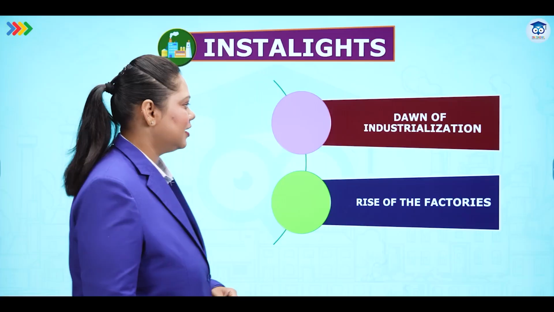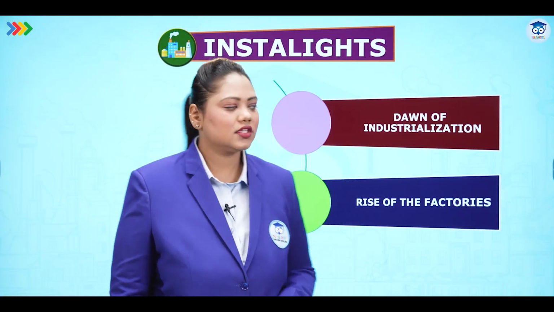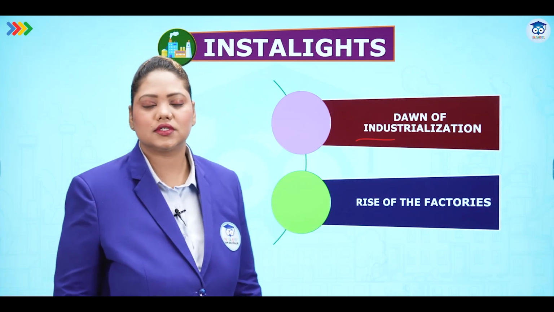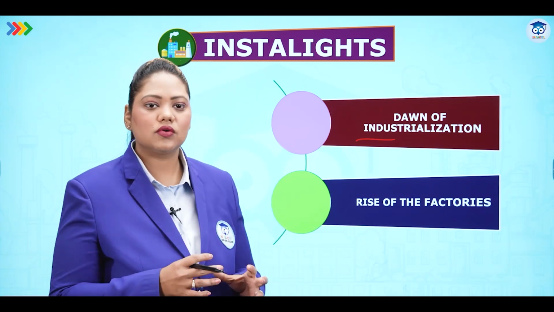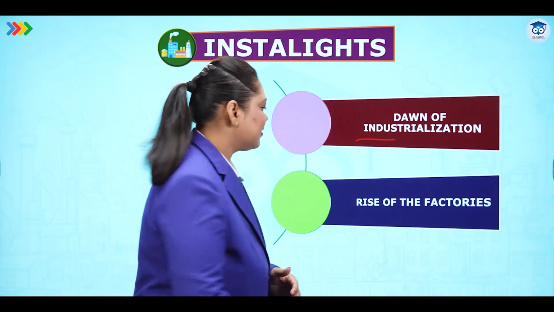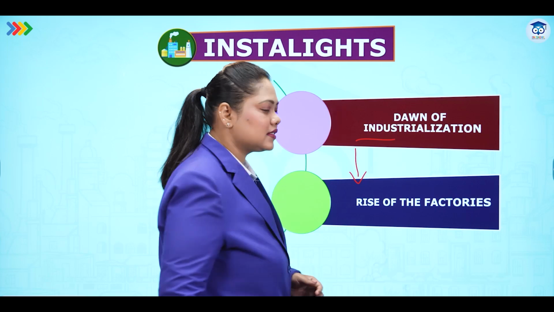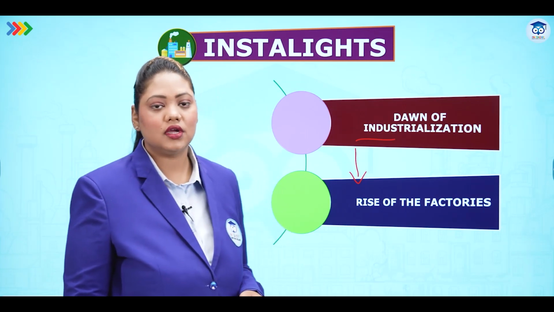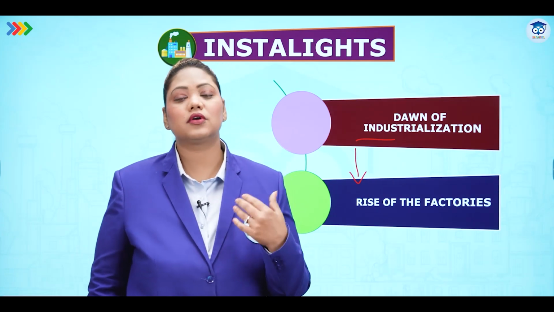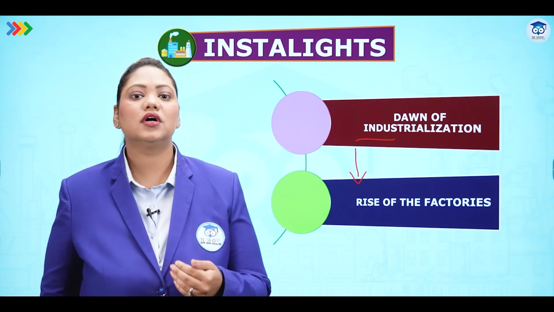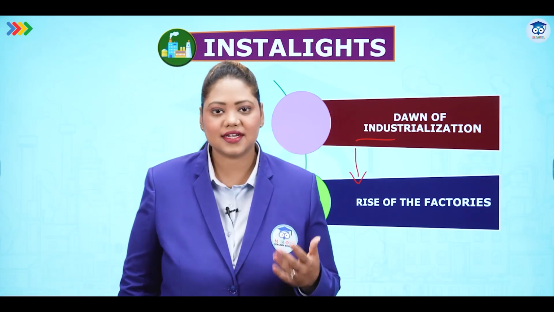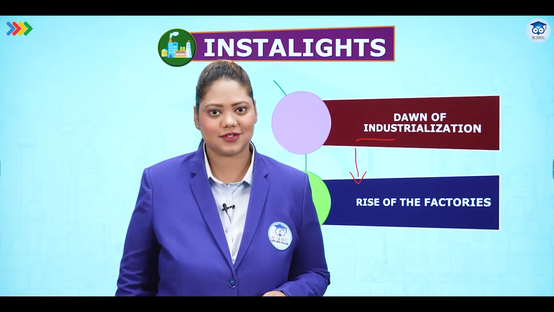So what have we seen in this part? We've seen the dawn of industrialization. We have seen that before industrialization there is something known as proto-industrialization or early industrialization, where there is global and merchant trade. And then we come to the rise of factories, in the late 18th and the 19th century, where you can see that factories have been built for cotton, for production, for more trade, and it has come more to the merchant side, that is the town side. This is how factories started in the dawn of industrialization.